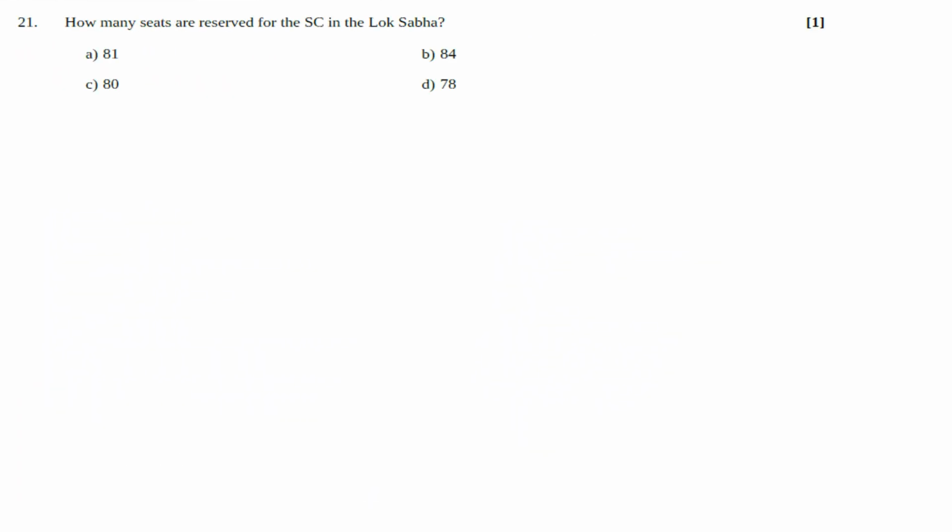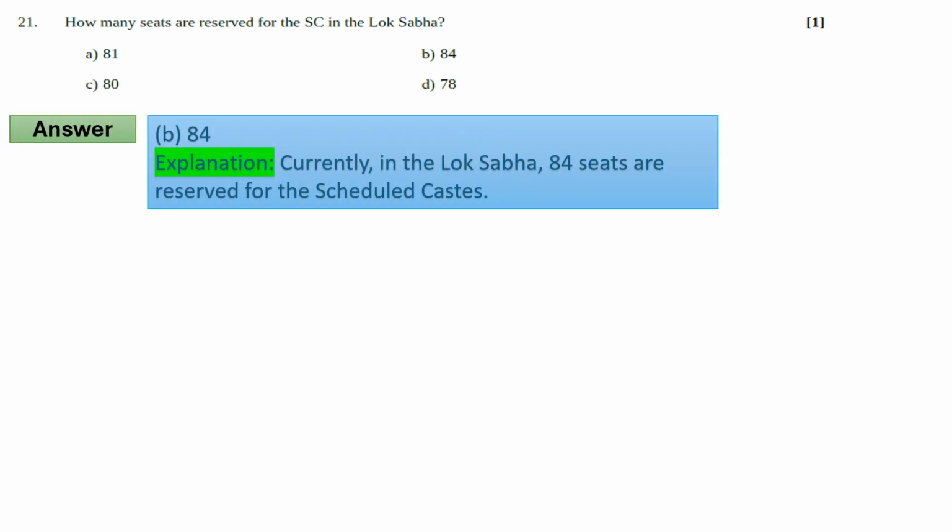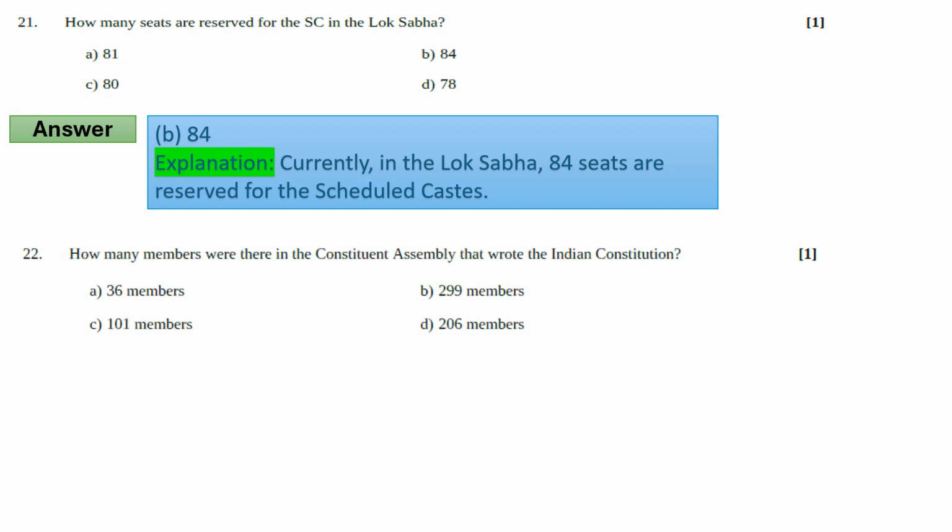So question number 21 asks, how many seats are reserved for the SC in the Lok Sabha? So the answer will be option number B, 84. Explanation: currently in the Lok Sabha, 84 seats are reserved for the scheduled caste, SC. Now move to the next question.